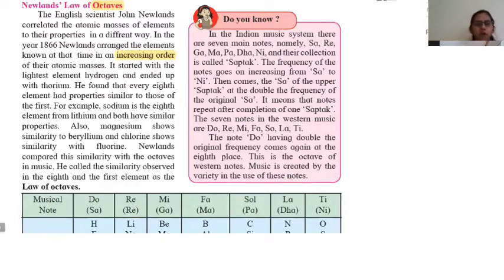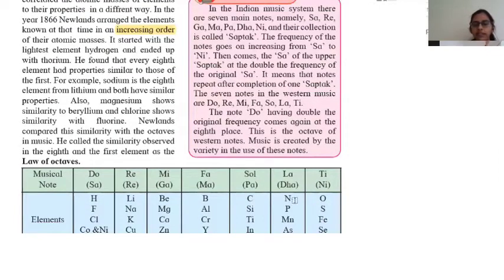For example, sodium is the eighth element from lithium. In this table: lithium, beryllium, boron, carbon, nitrogen, oxygen, fluorine, and sodium. 1, 2, 3, 4, 5, 6, 7, and 8. So lithium is the first element and sodium is the eighth element.